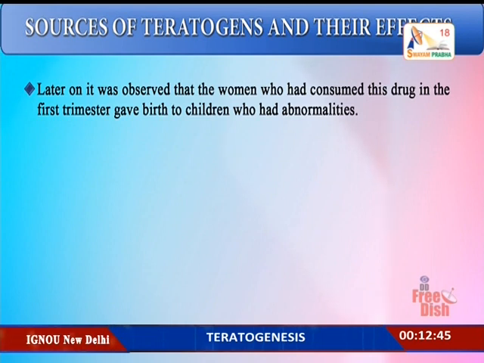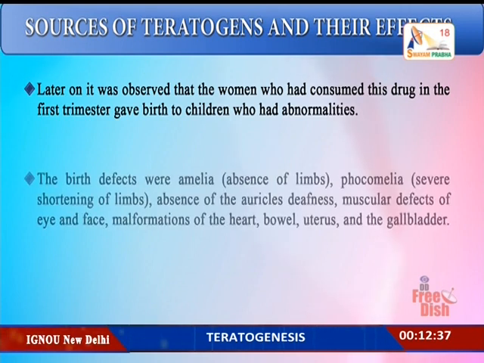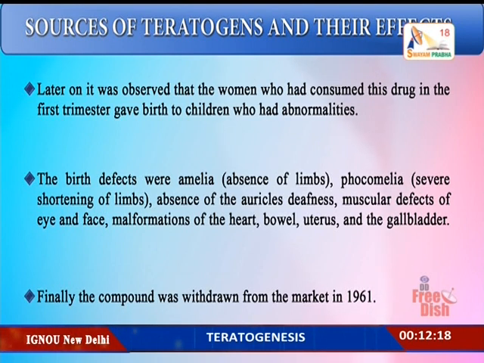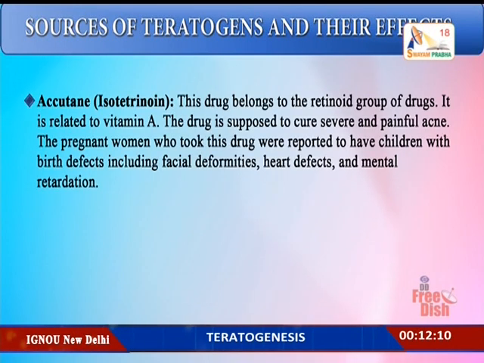Later on it was observed that the women who had consumed this drug in the first trimester gave birth to children who had certain abnormalities. The birth defects were absence of limbs, amelia, phocomelia, that is severe shortening of the limbs, absence of the auricles creating deafness, muscular defects of the eye and the face, and malformations of the heart, bowel, uterus and also the gallbladder. Finally, this compound was withdrawn from the market in 1961 because of the many effects that were observed.